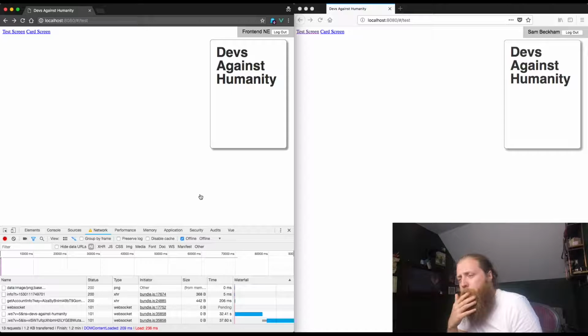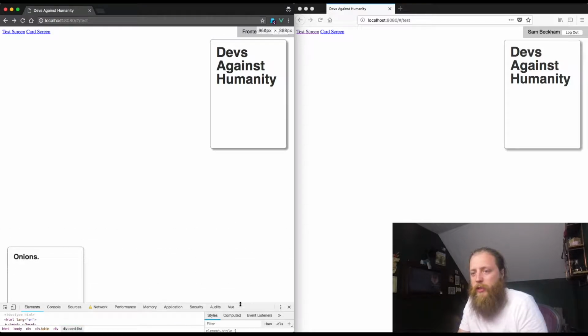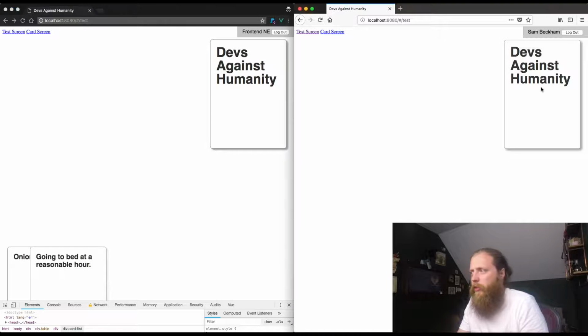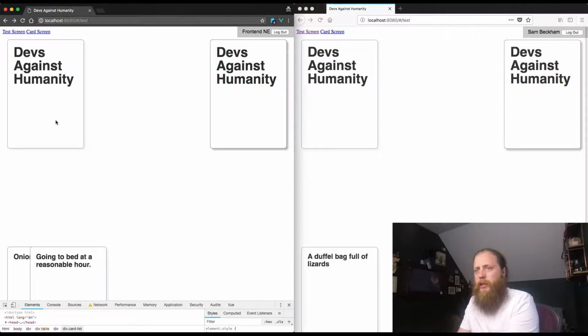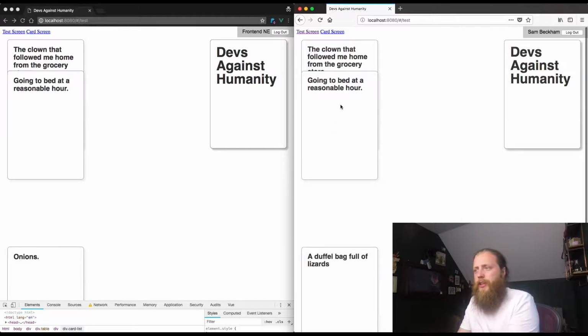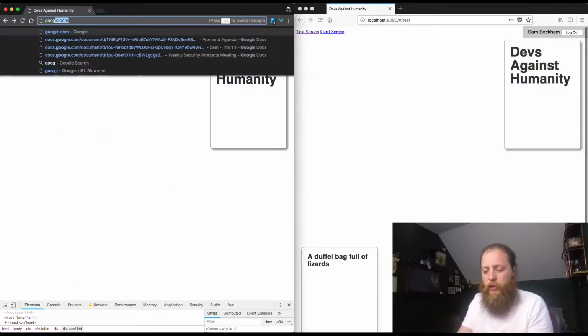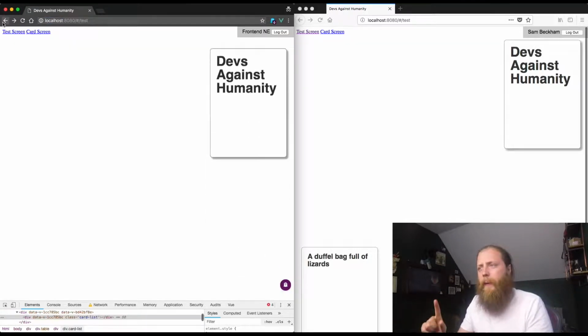But the thing is, I'm not, because if I start moving cards, you can't actually see my hand because of the DevTools there, but it works as before. And if I start moving them from here, you can see they're being moved and putting them in there, and exactly the same with these. It's behaving in exactly the same way. Now this window is still online. This window is offline. And this window is completely offline. So if I go to google.com, there is no internet connection. If I go back,